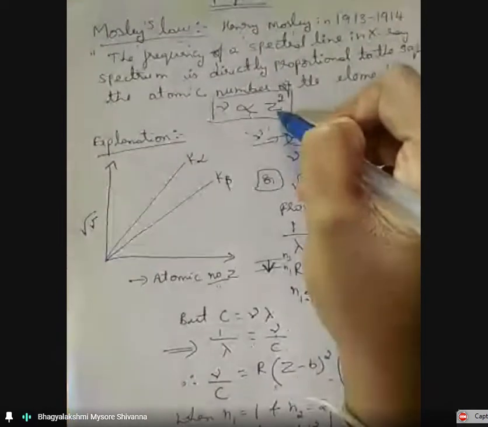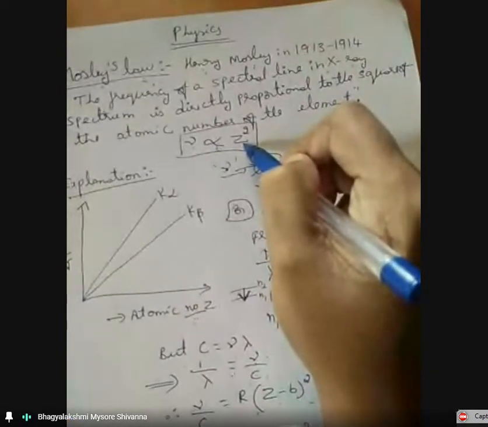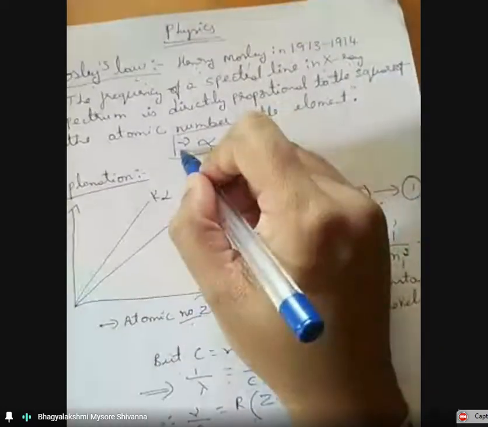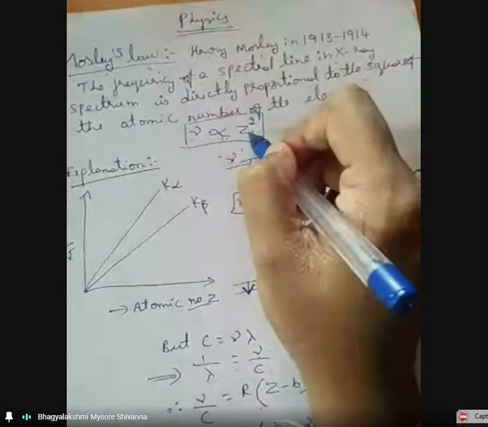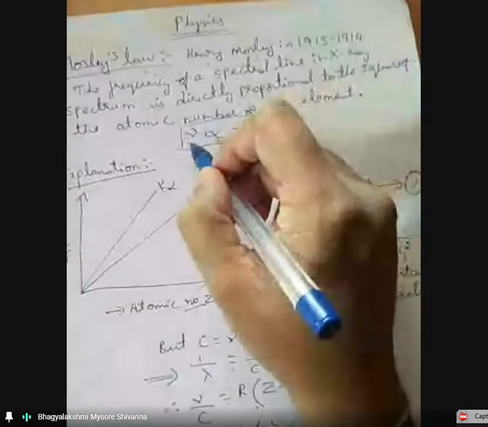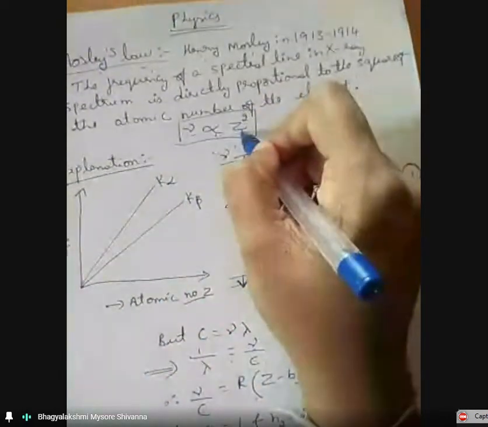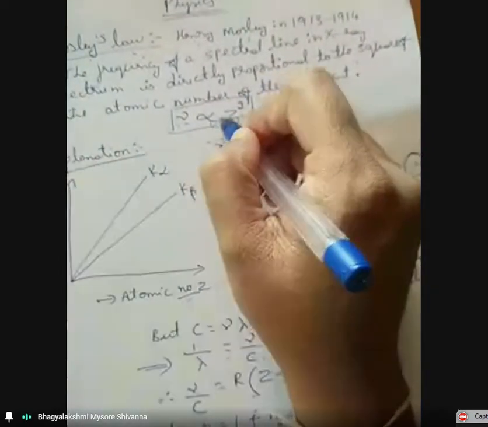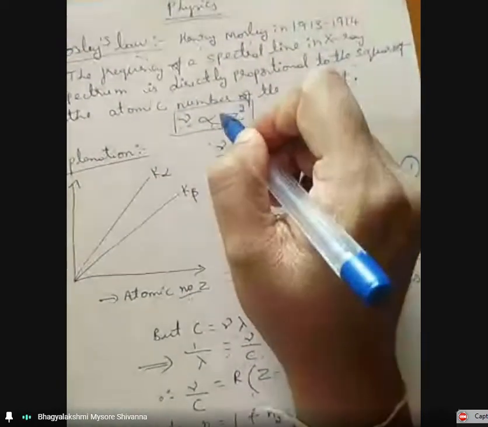Whichever element we use has some atomic number, so it is directly proportional to the square of the atomic number. If mu is the frequency and Z is the atomic number, according to Moseley's law, mu is directly proportional to Z square. So this is Moseley's law.